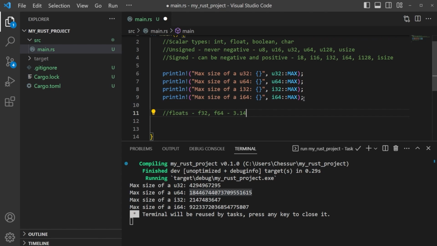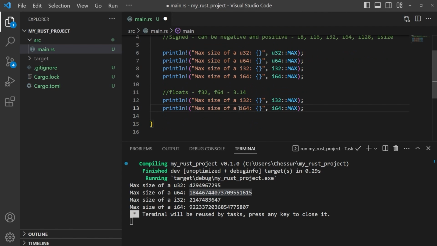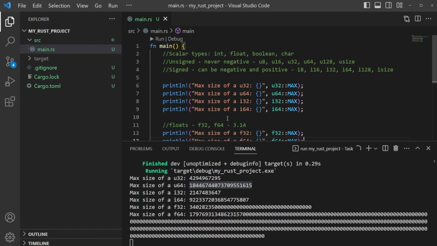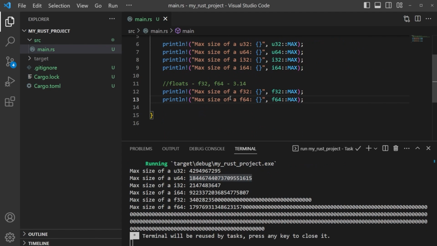We just got to define everything first. So I just want to show you the different points of precision here. If we come in here and print these out, all we're going to do is change this to an F this time. So max size in F32, F64, and we're going to do the same thing here. Just save this and then run this. So if we just run this, you can see the different bits of precision here, F32 versus 64-bit.